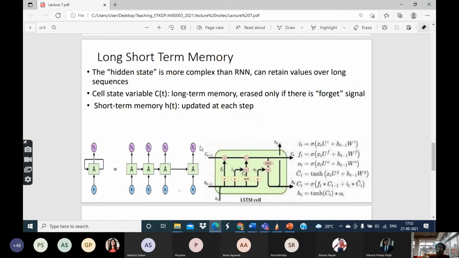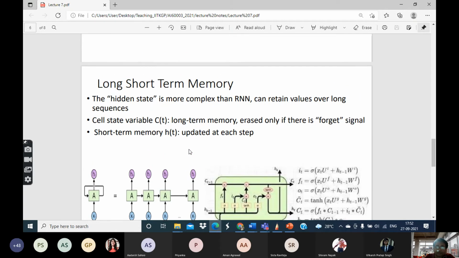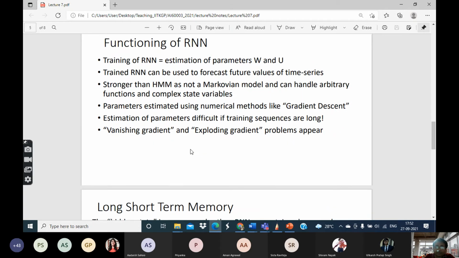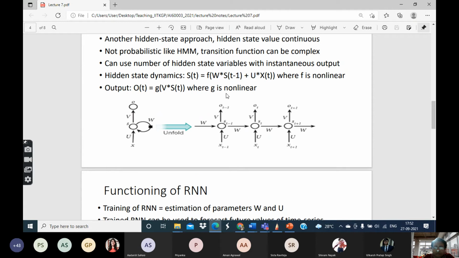To solve this problem, here comes what is known as the long short term memory. This is also a kind of neural network, a kind of recurrent neural network only. But here the hidden cell, the hidden variable calculation, is much more complicated than in the simple RNN. In the case of RNN, there was a single hidden state variable S which was calculated according to this simple equation.